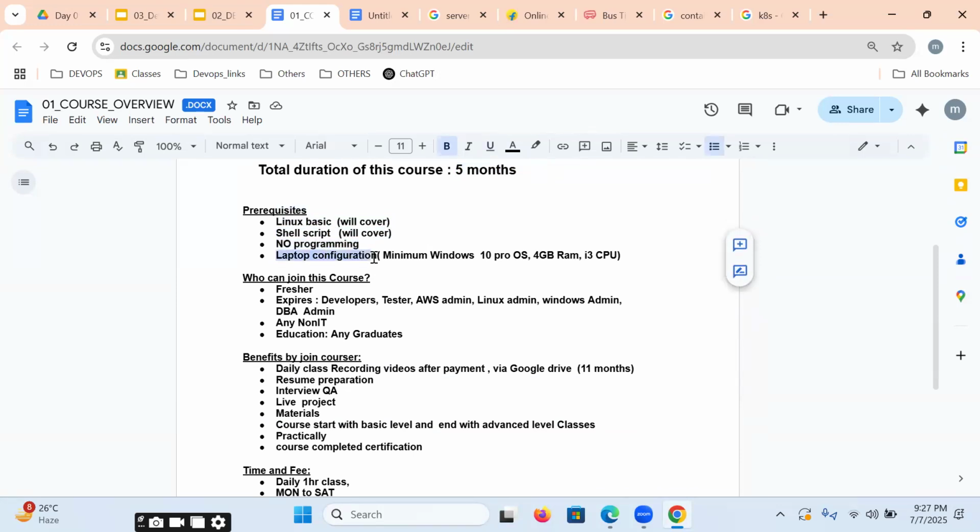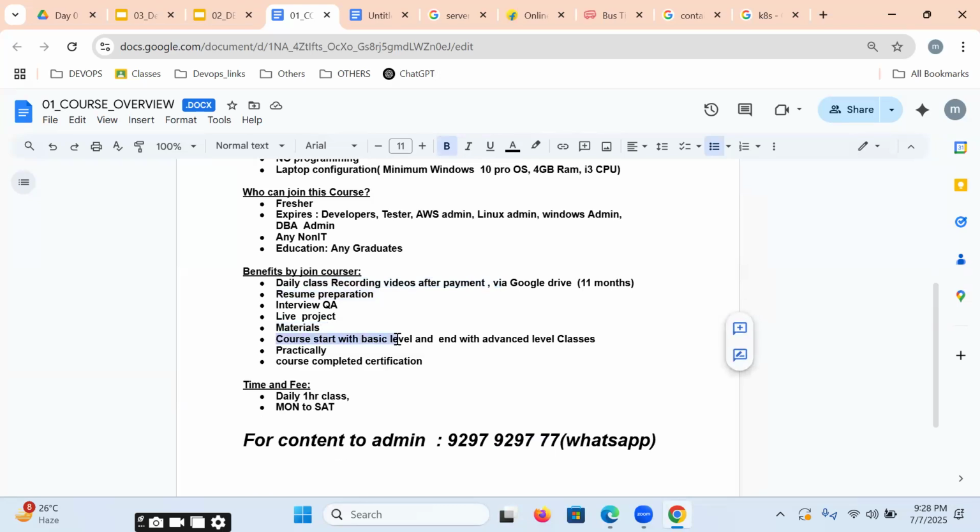To join this course, you require a laptop with this configuration for daily practice. Freshers can join this course. Any IT employee can also join. Any non-IT students can also join this course, but graduation is the minimum to join. Daily recording sessions, after the payment, you will receive via Google Drive. Resume preparation, interview questions and answers, live projects, 4 live projects, and materials I'm going to provide to you. Our course starts at a very basic level and finishes at an advanced level. Each and every class is practical, implemented in front of you, which you need to practice on a laptop.